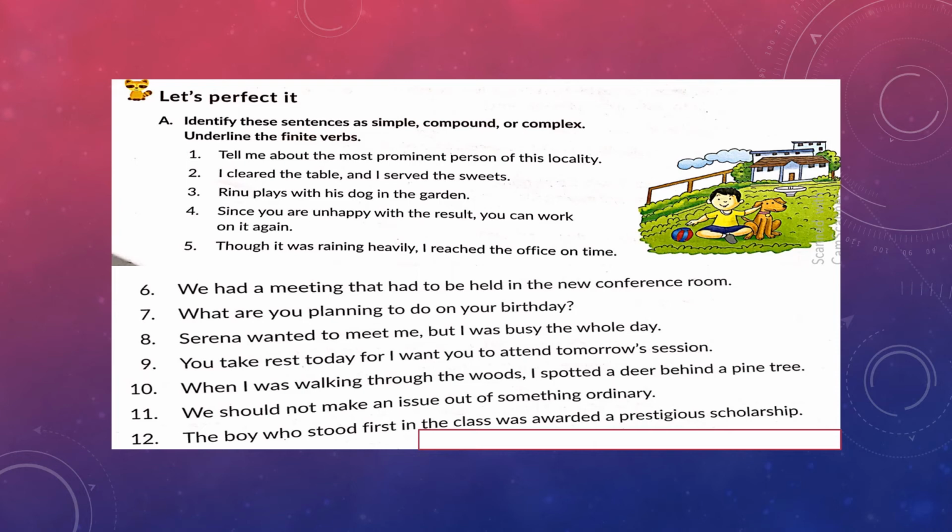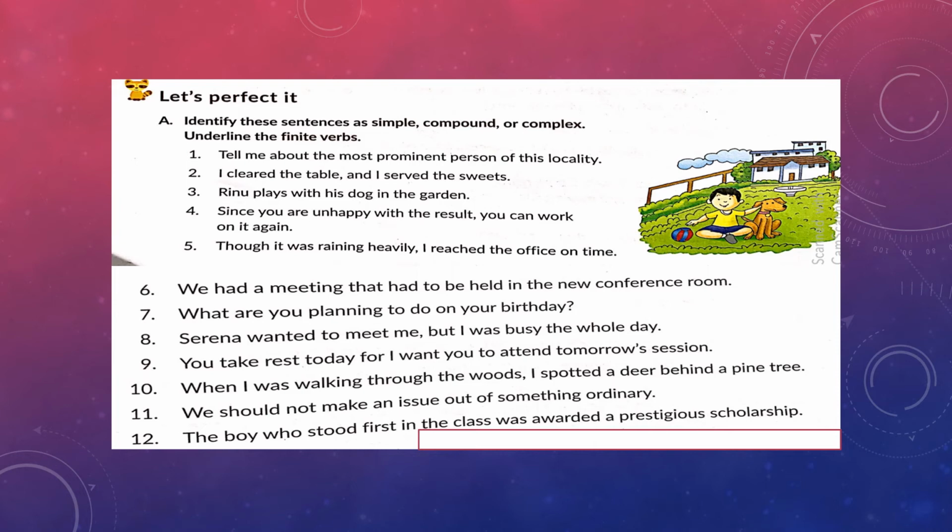The two clauses are separated by a comma. And we have a coordinating conjunction between them. I cleared the table. In this part of the clause, in this independent clause, cleared is the finite verb. And in the second part, I served the sweets. Served is the finite verb.